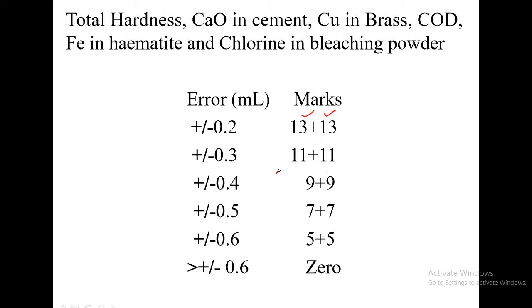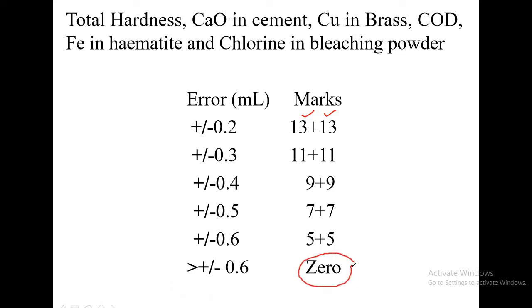Suppose out of the 2 trials chosen, one trial falls in the first range, that trial gets 13, and another trial with error plus or minus 0.3 gets 11 marks. Plus or minus 0.4 means 9 plus 9, plus or minus 0.5 means 7 plus 7, plus or minus 0.6 means 5 plus 5, and if you report a value with error greater than 0.6, then the marks given will be 0.